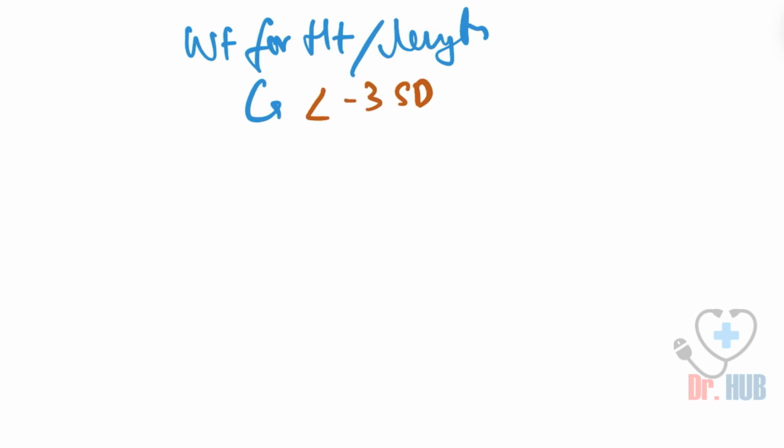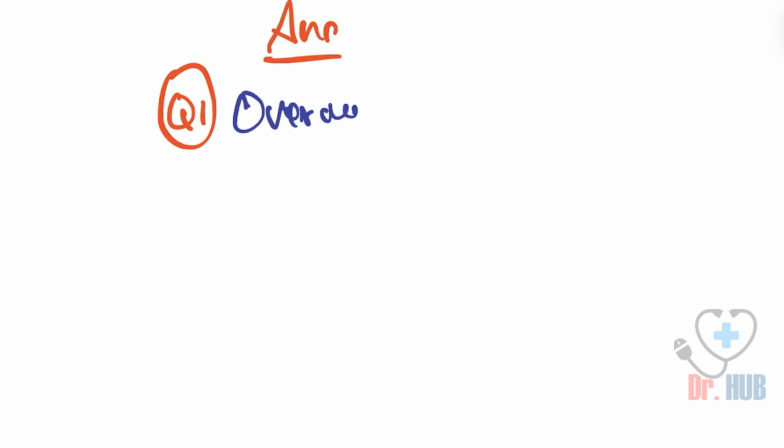Now moving on to answer our questions. The first question we asked was what is considered overweight.